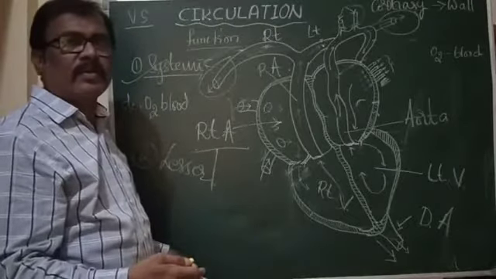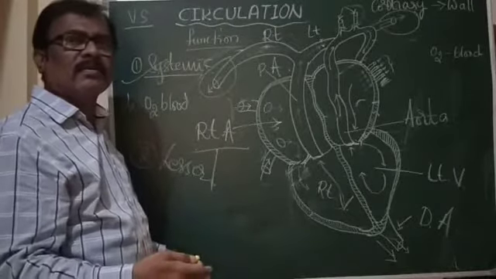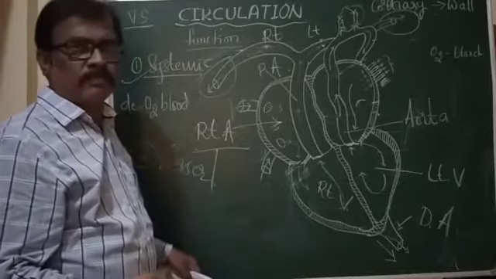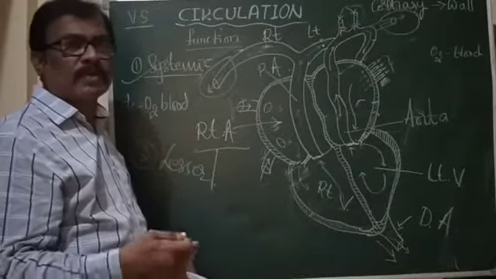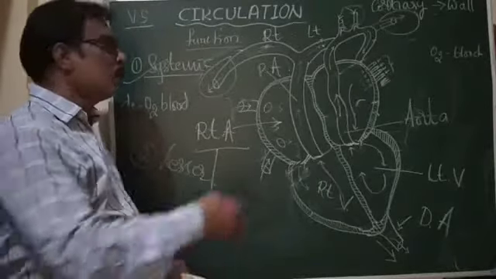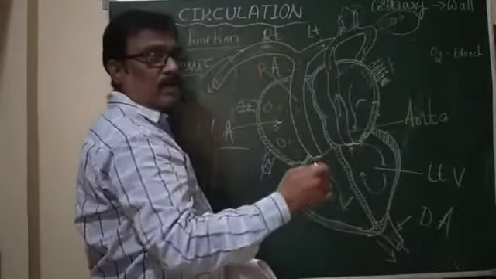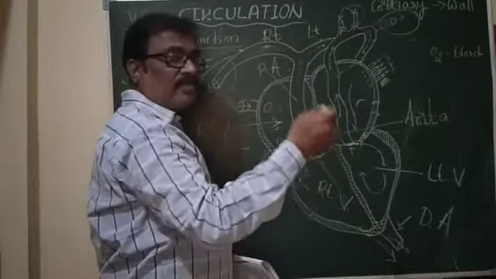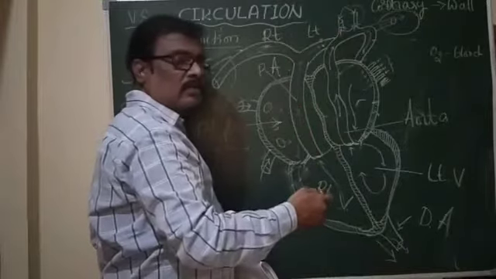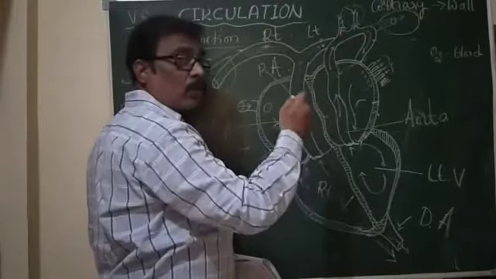In between the alveoli and the blood capillaries, oxygenation or purification of blood takes place, so that in the lungs is the presence of pure or oxygenated blood, and that pure blood is taken by the pulmonary veins.